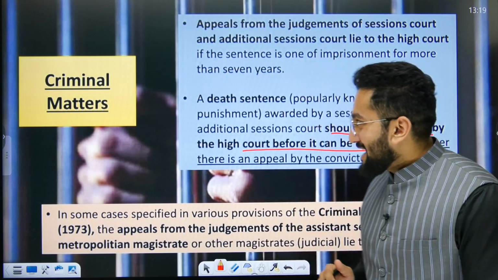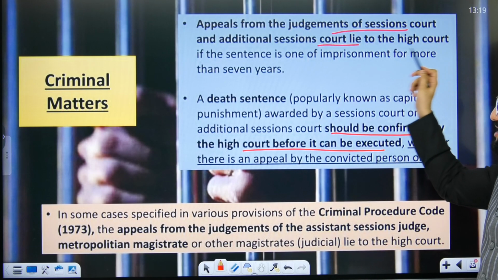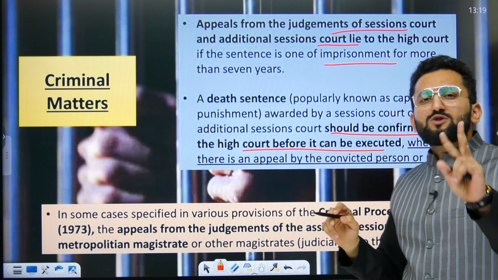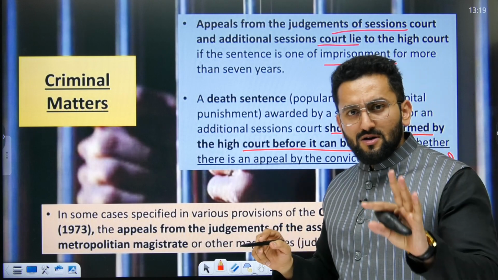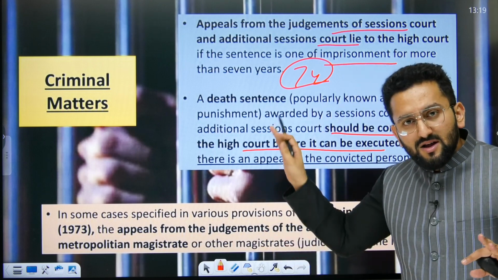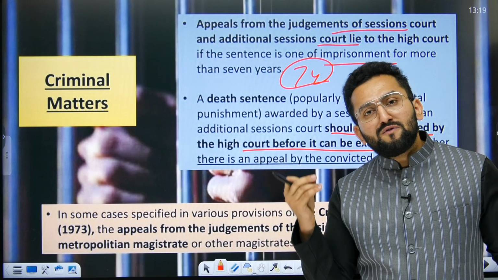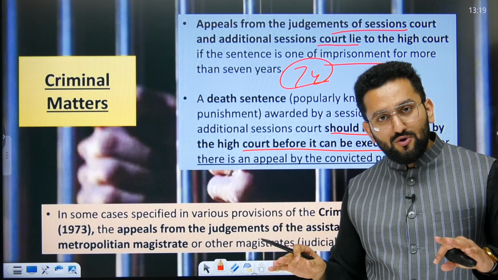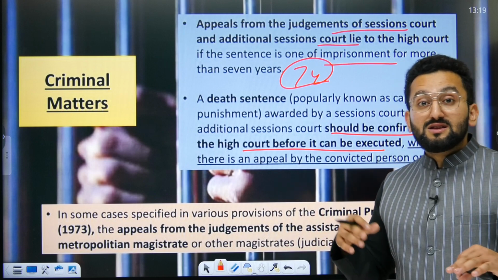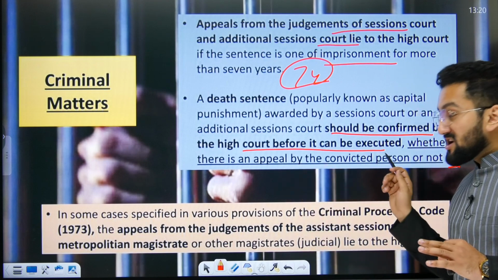Now, criminal matters. Appeals from judgments of Sessions Court, Additional Sessions Court lie in the High Court if sentences of imprisonment are more than 7 years. You simply need to remember two things when it comes to appeal in case of High Court. Number one is 7 years and more. If the sentence is 7 years or more, then it can be taken up at the level of High Court as appeal. Second is, in case of death sentence by a district session court, no matter whether that person has appealed before High Court or not, High Court is going to take up this matter because it is about death sentence. Death sentence cannot be executed without High Court taking up this matter.